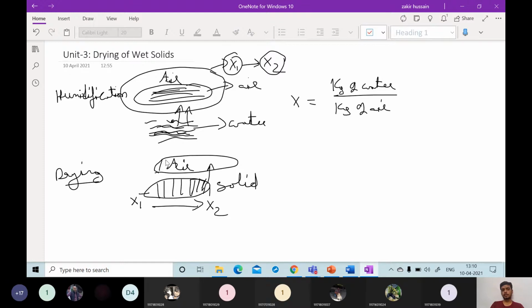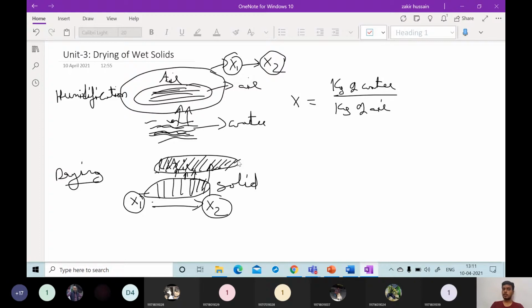Whatever moisture content is removed from initial to final, the left-out moisture is absorbed into this air. Here also the water content from the solid is absorbed into the surrounding air.